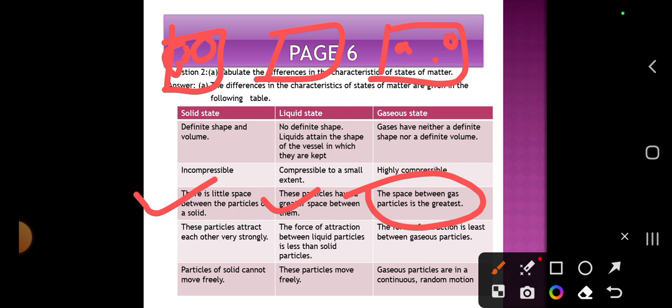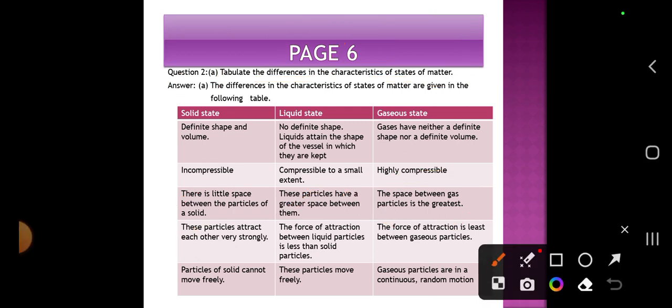Here the solid particles attract each other. The force of attraction between the liquid particles is less than the solid particles, and the force of attraction is least between the gas particles. That means the gaseous particles will not attract each other.